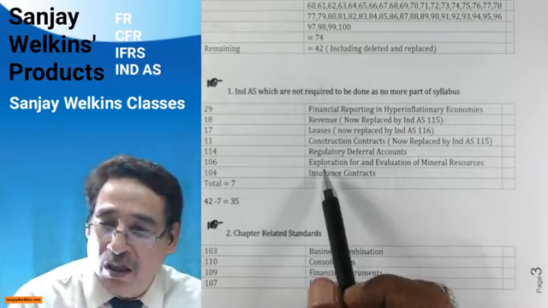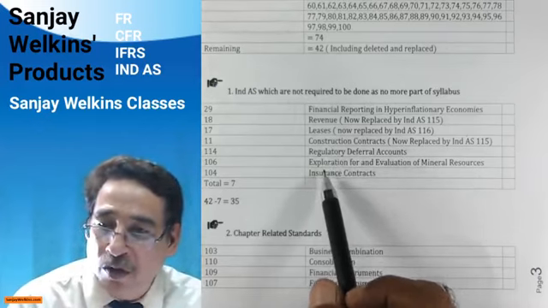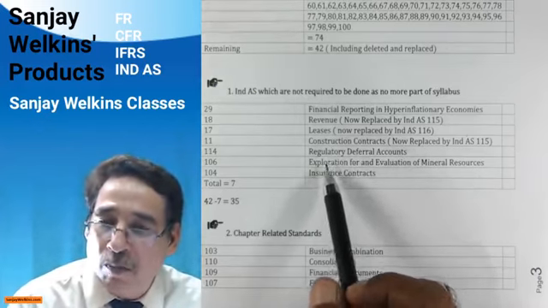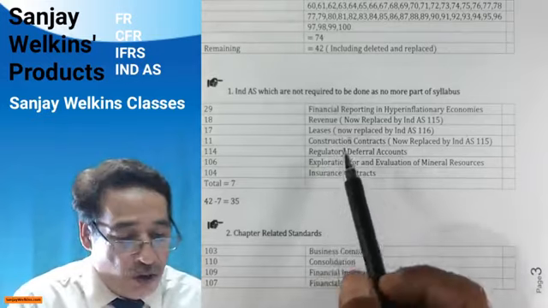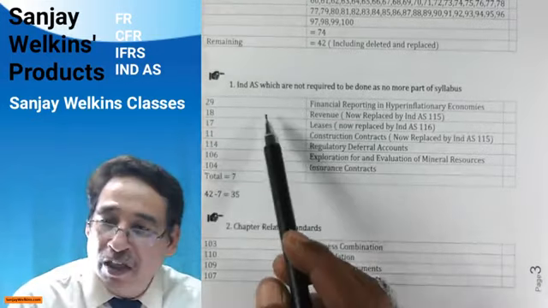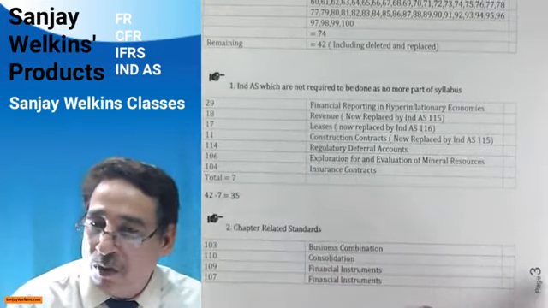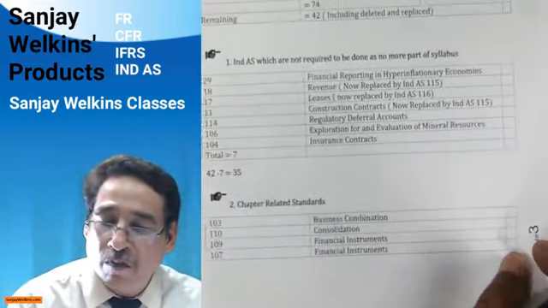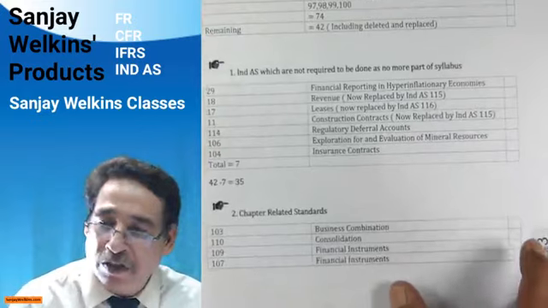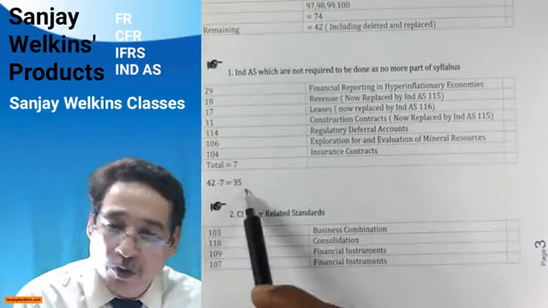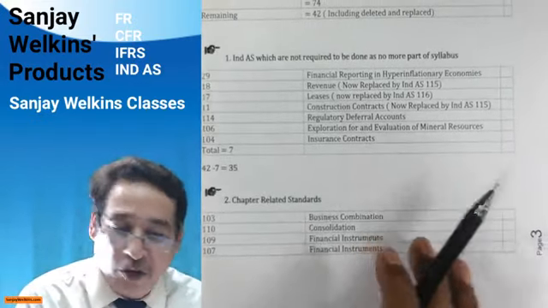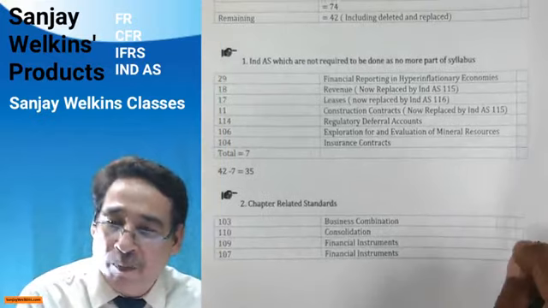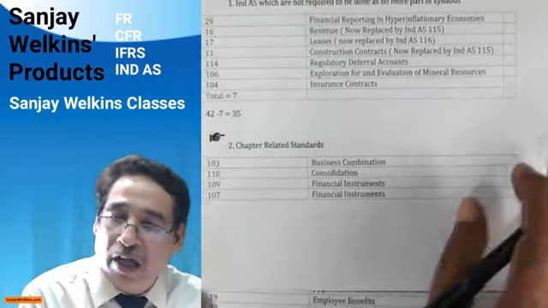All these standards, a lot of revision work is still going on, so it is better not to make them a part of the syllabus. That's the right thing. So out of 42, 7 standards you need not do. Correct? So once it is clear, things should also be clear, and you must be feeling a little lighter now, because you are supposed to do effectively only 35 accounting standards. But again, a good thing for you, out of 35, correct?